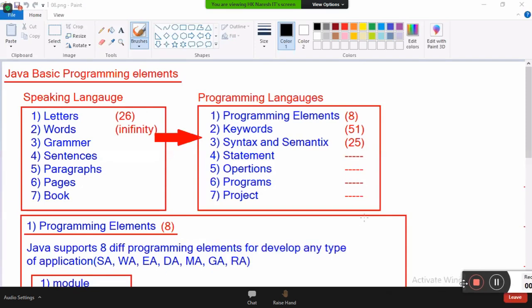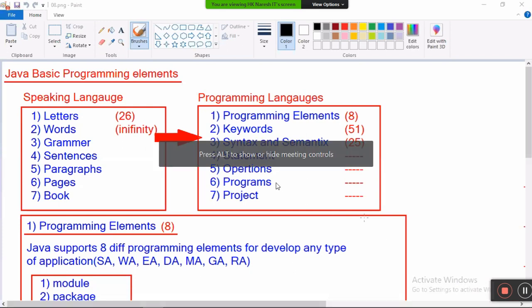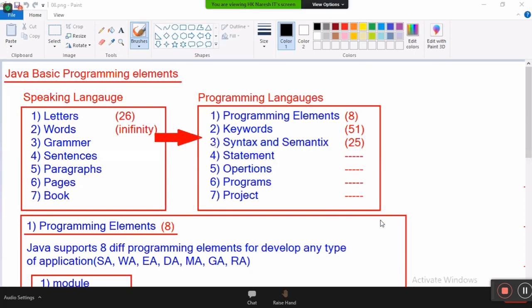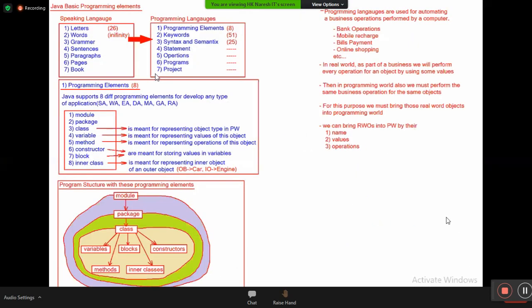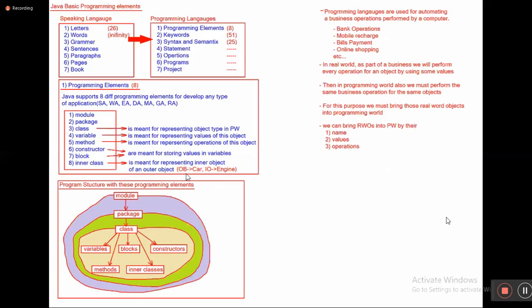Okay, unnecessarily getting pressure, unnecessary elements. How many programming elements are there? 8 programming elements: module, package, class, variable, method, constructor, block, inner class.